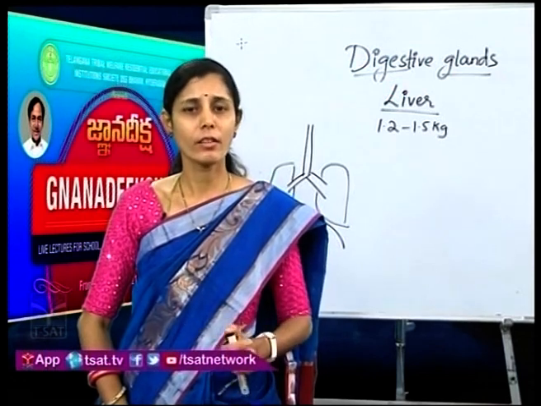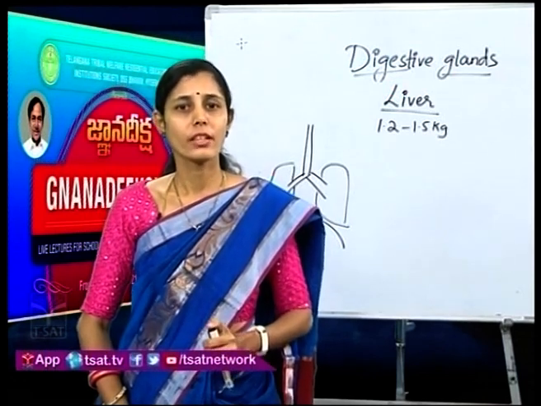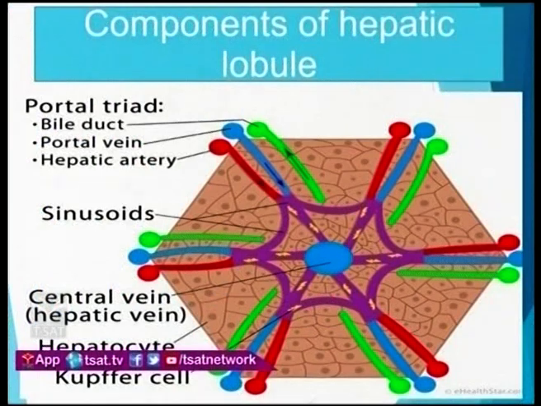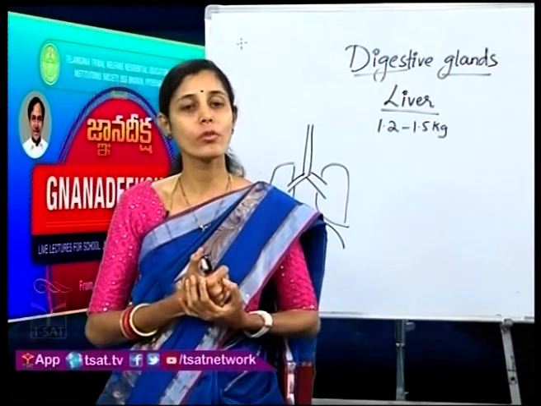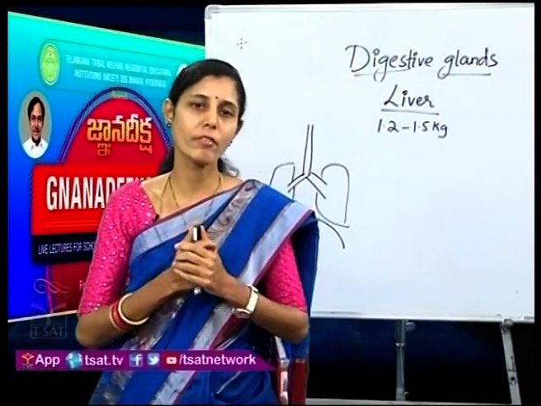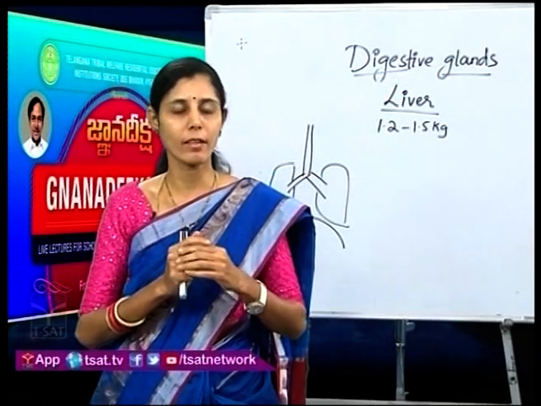This liver is made up of hepatic lobules. What is the liver made up of? Hepatic lobules. As you all know, the cell is the structural and functional unit of our body. In the same way, the hepatic lobules are the structural and functional unit of the liver.